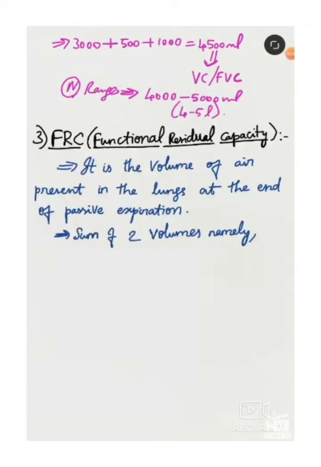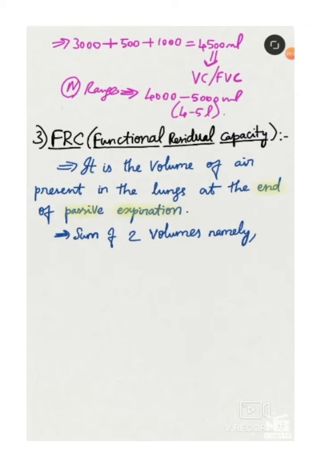Okay, the third capacity is functional residual capacity. It is defined as the volume of air present in the lungs at the end of passive expiration. So if we are exhaling normally, after normal expiration, that is after reaching the normal expiration tidal volume, what else we can do?